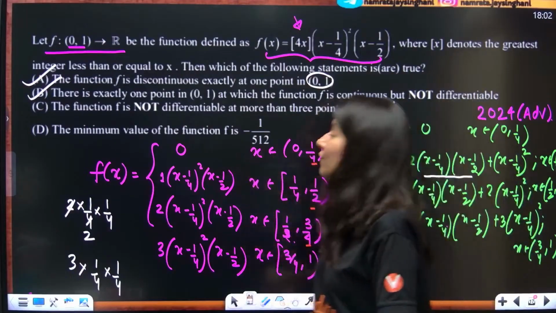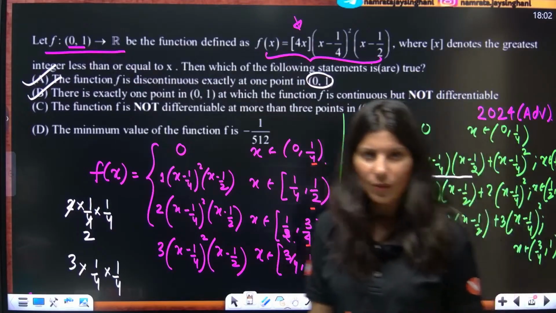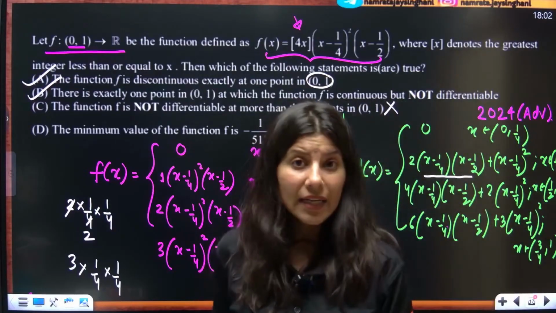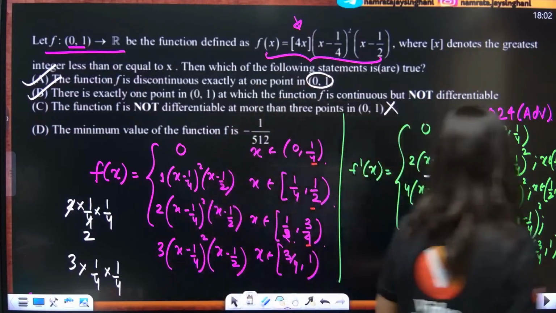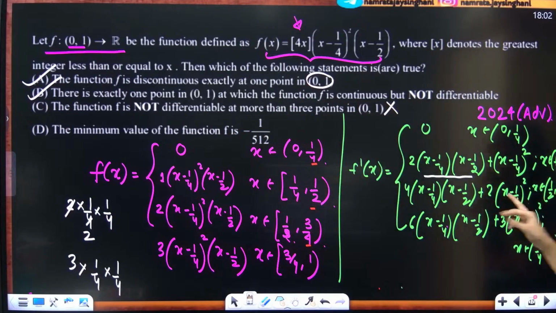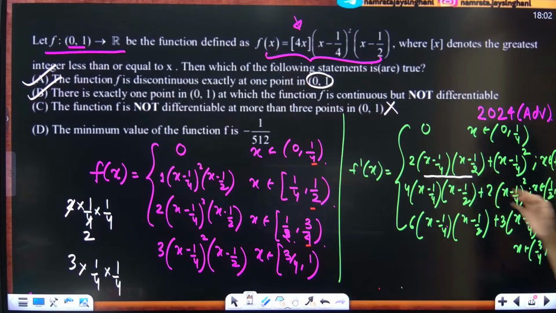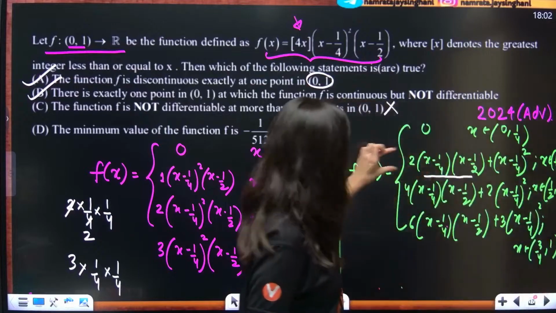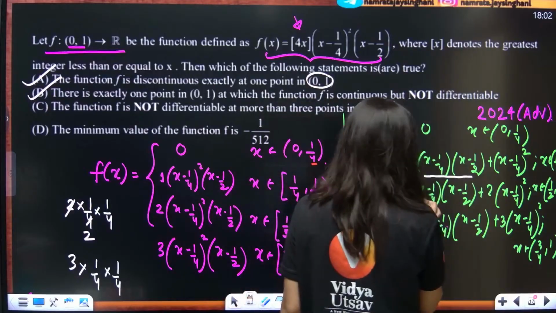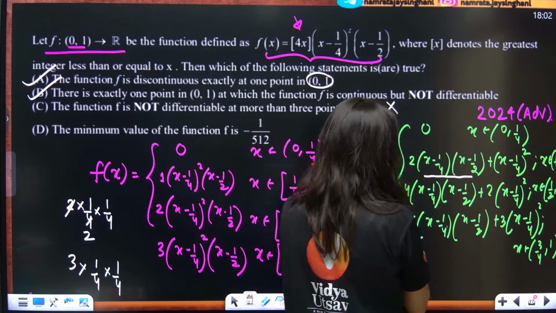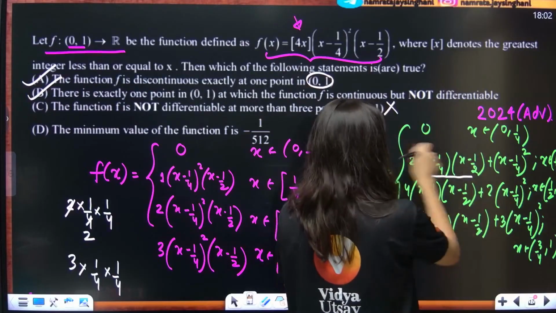The minimum value of the function, now this is something. Minimum value of function is what you need to calculate. How to calculate minimum value? By taking differentiation and making it 0. Okay, you have differentiation over here. If you see that, understand, f dash x is this, f dash x is this, f dash x is this. In all the three things, you can see this is 1, this is 2, this is 3. Correct? If you take 2 common, you will get this expression only. Here, if you take 3 common, you will get this expression only.